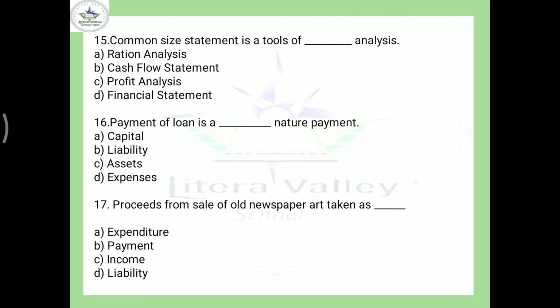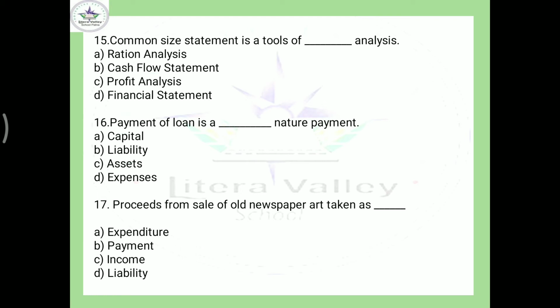Payment of loan is a dash nature payment. If you could remember, capital nature payment is actually incurred for acquisition of fixed assets or for the payment of liabilities. So here the option should be capital nature payment. Loan is a liability, so here the payment of loan will be treated as capital nature, isn't it?